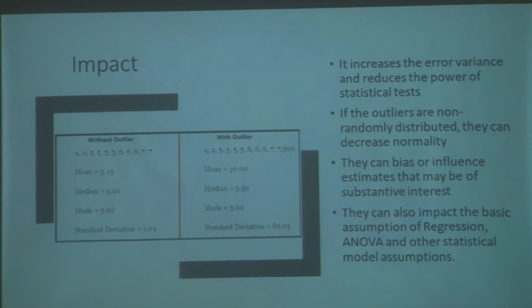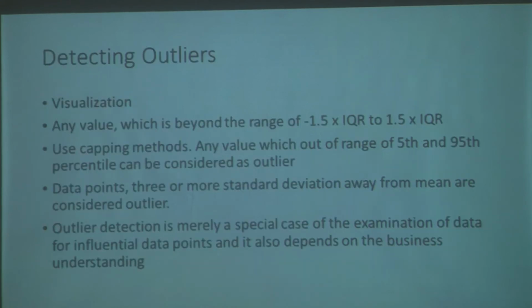So the means vary, the standard deviation would vary, right? And of course the problem is that it increases the error variance, reduces the power of statistical tests. Especially if they are non-randomly distributed, they can decrease the normality of distributions that you have with your data. Okay, they can bias, and then of course they can impact your other statistical tests like the ANOVA and things like that.